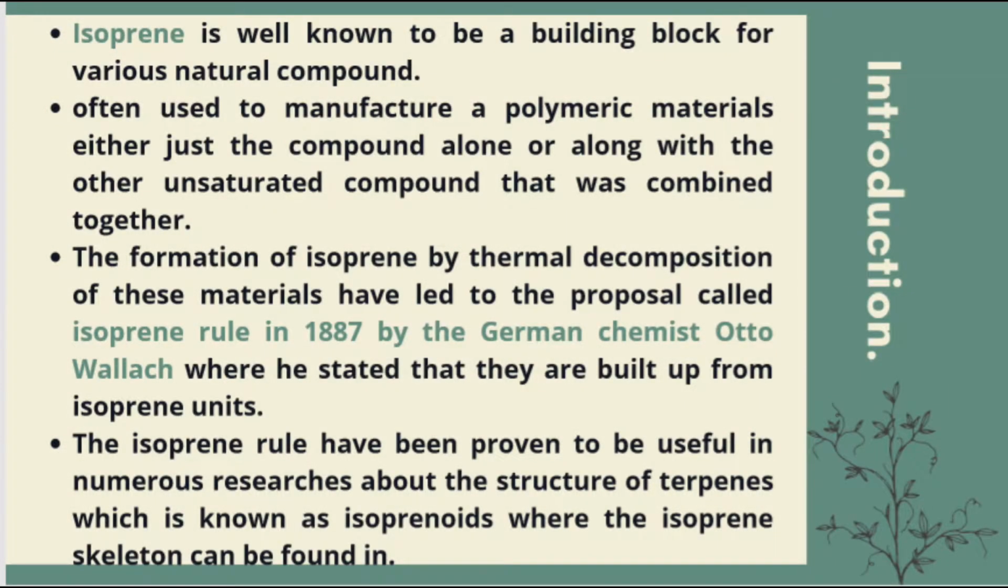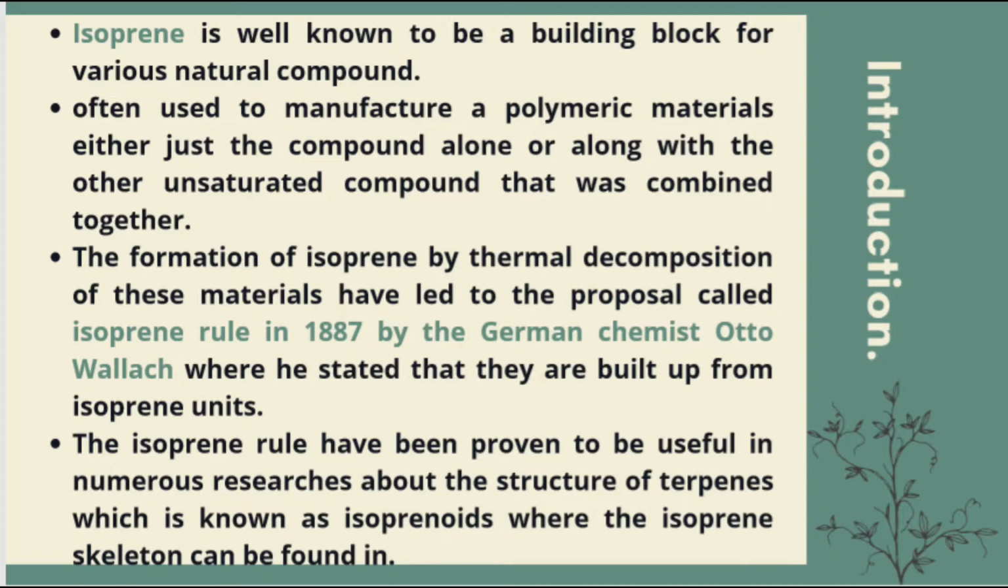Isoprene is well known to be a building block for various natural compounds. It is often used to manufacture polymeric materials, either the compound alone or along with other unsaturated compounds that were combined together. The formation of isoprene by thermal decomposition of this material led to the proposal called the isoprene rule in 1887 by the German chemist Otto Wallach, where he stated that they are built up from isoprene units.